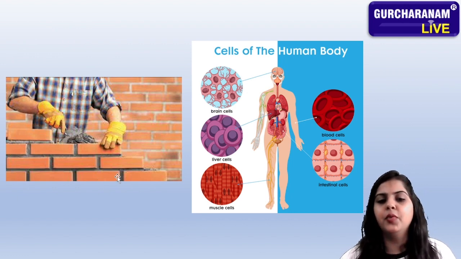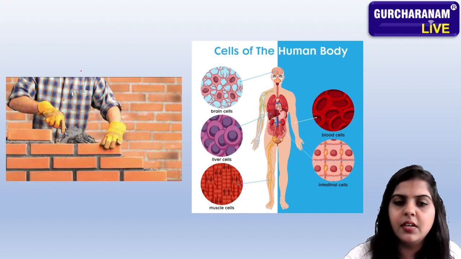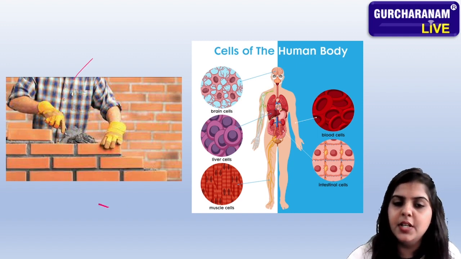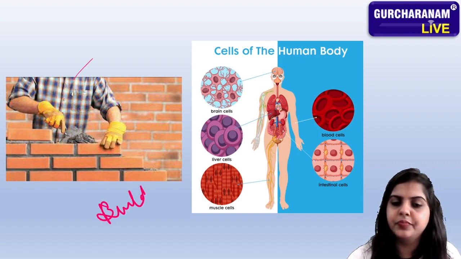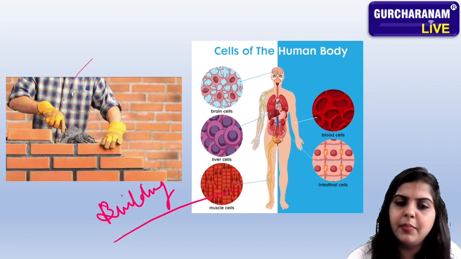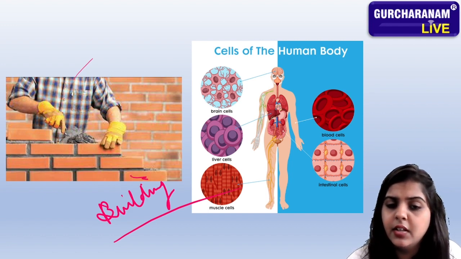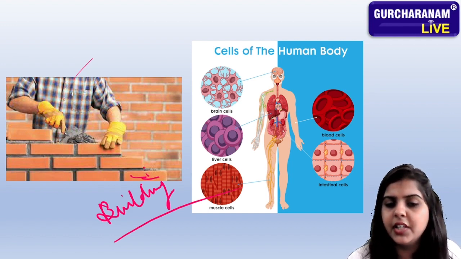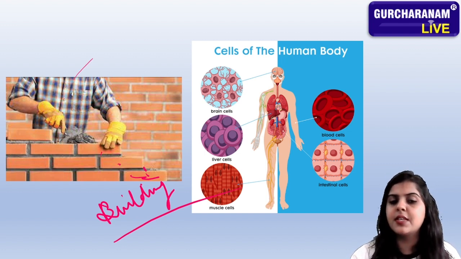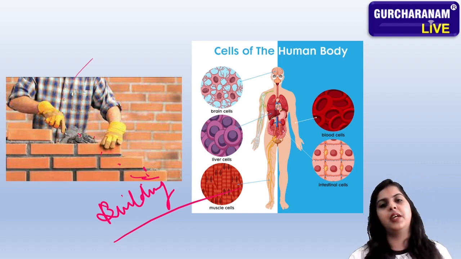Now here is a diagram. You can see this worker. What is he doing? He is making a building. How can he make the building? You can see there is a brick. After that he puts some cement. Then another brick. After that he puts some cement. Then brick, then cement.